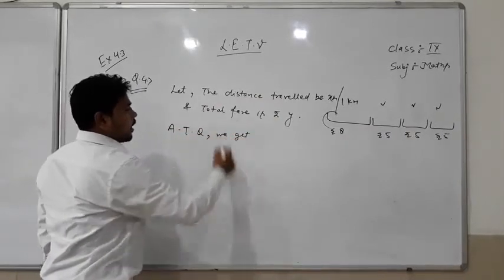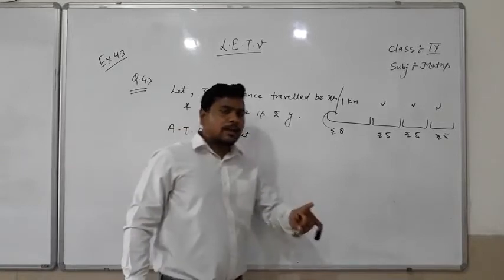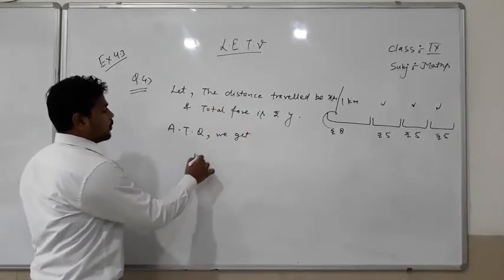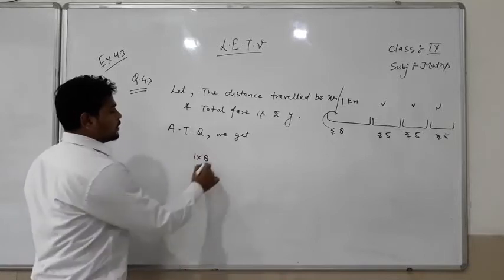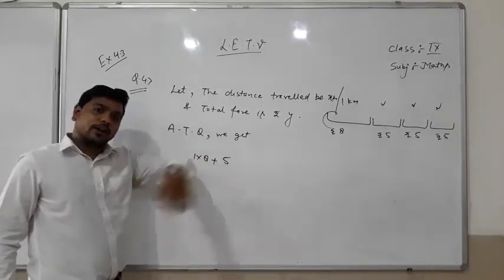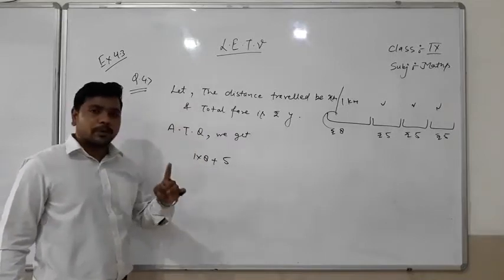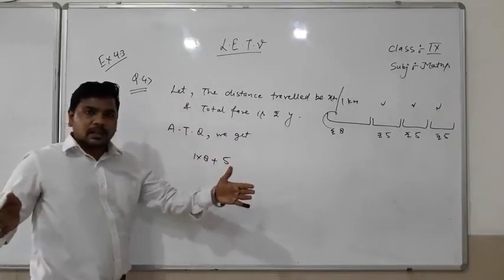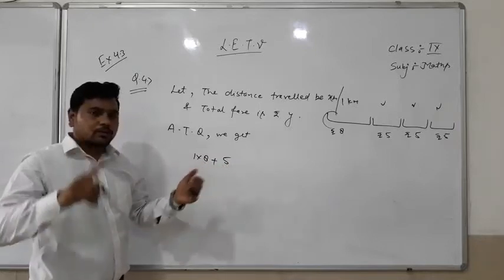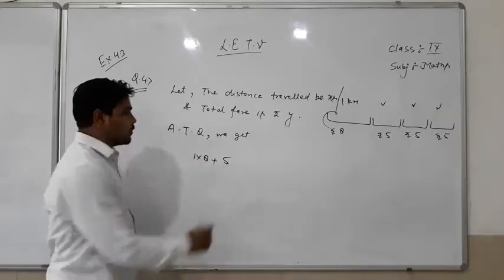According to the question, पहले 1 किलोमीटर के लिए किराया 8 रुपए, so it will be 1 into rupees 8 plus rupees 5 for the next kilometers, for all kilometers except the first kilometer. The total distance is x, and we have taken the fare for the first kilometer, so the distance will be x minus 1.